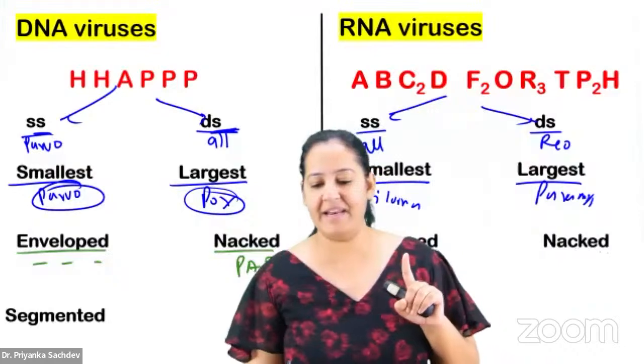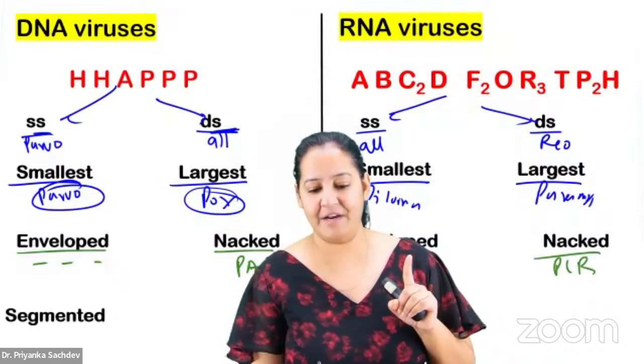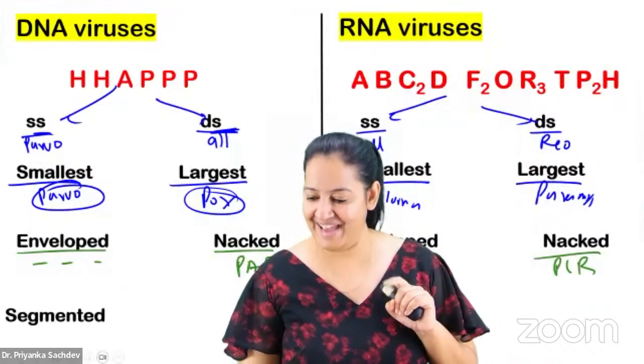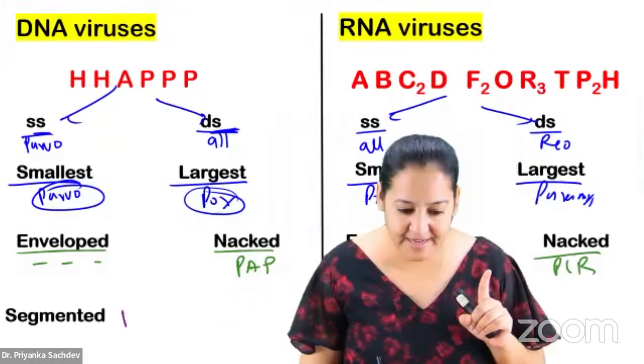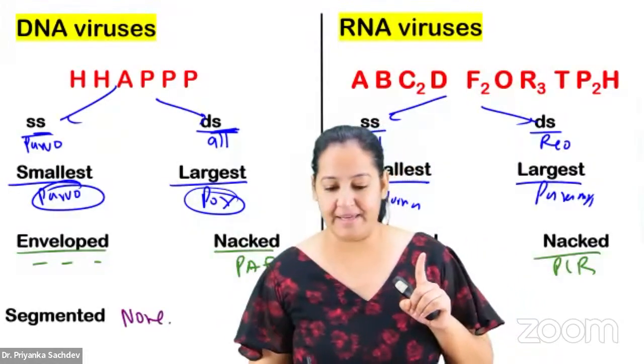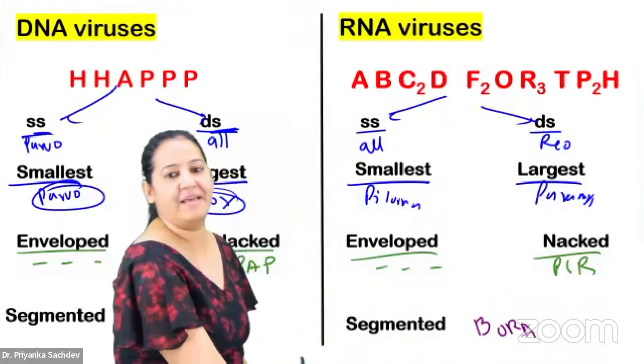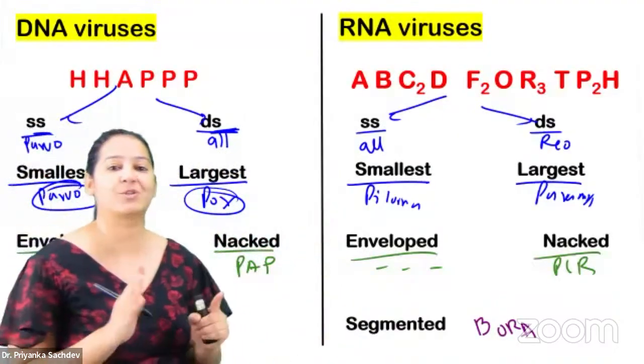Among the RNA, the naked is PCR. And the remaining 12 will be here. Among the DNA, segmented is none. Among the RNA, segmented is Bora. Please revise it quickly, as quick as you can.